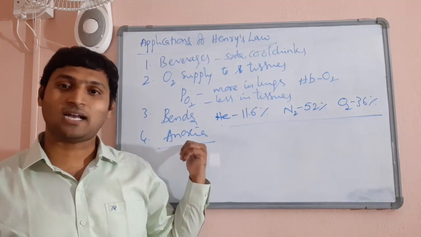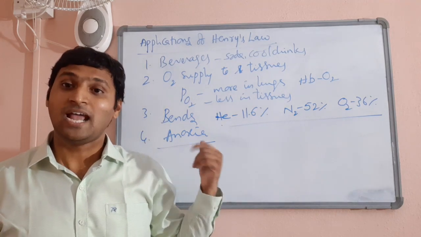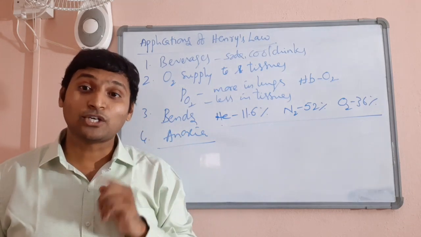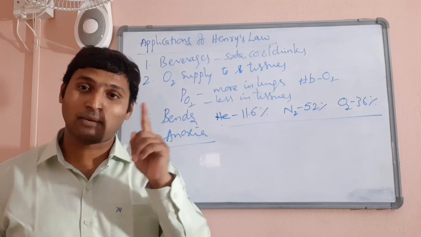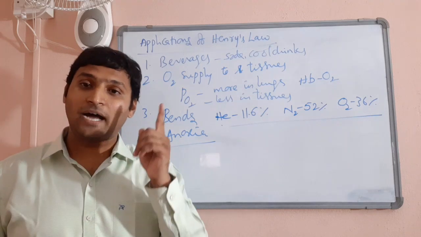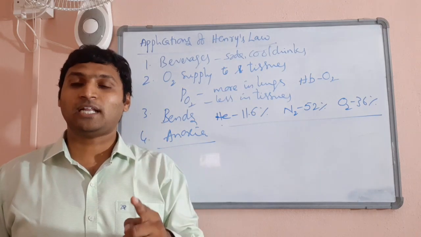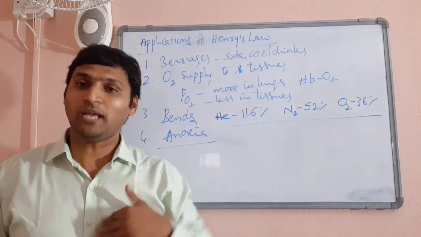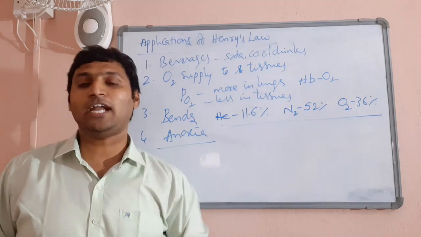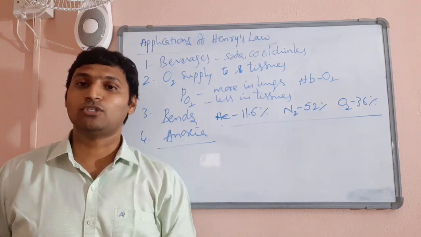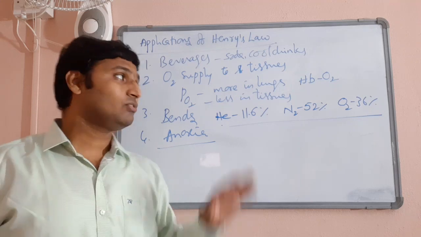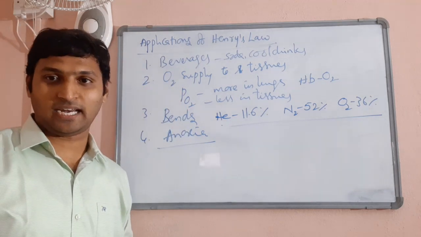All these problems are called anoxia. And the anoxia arises at higher altitudes because of the lower partial pressure of oxygen. When the partial pressure of oxygen is low, automatically the oxygen dissolved in our blood will be reduced. So the oxygen supply to tissues will be reduced, which results in this problem called anoxia. Okay, these are the applications of Henry's law.